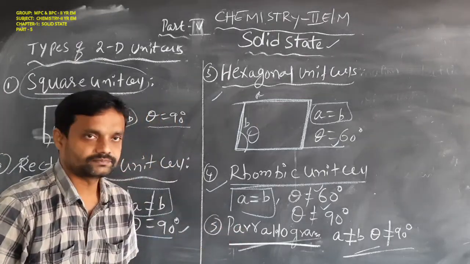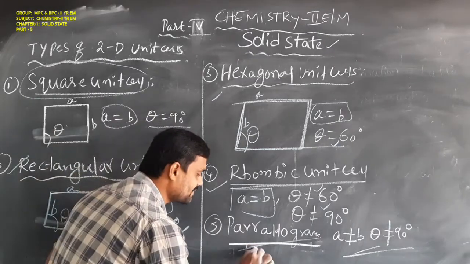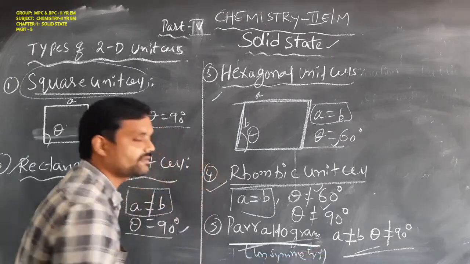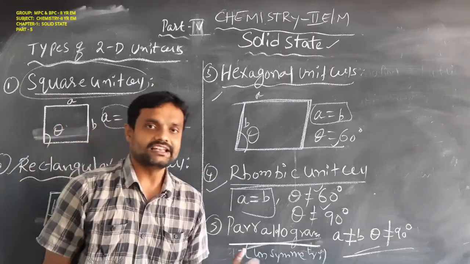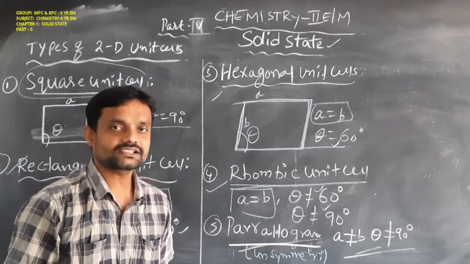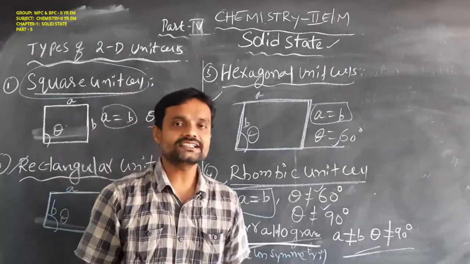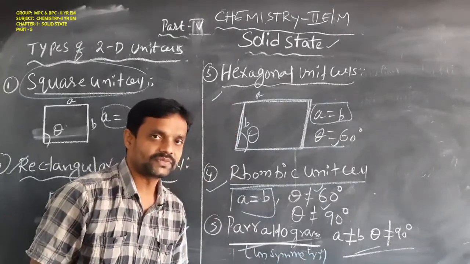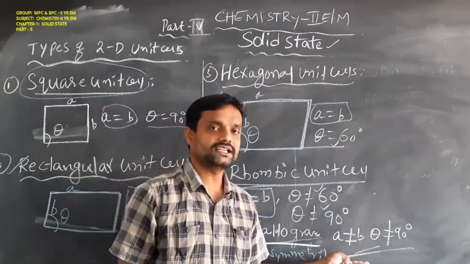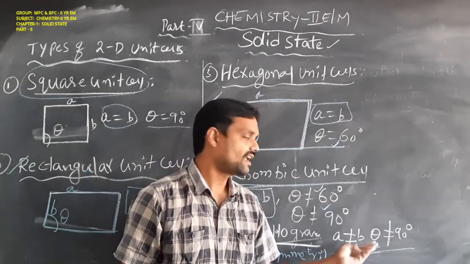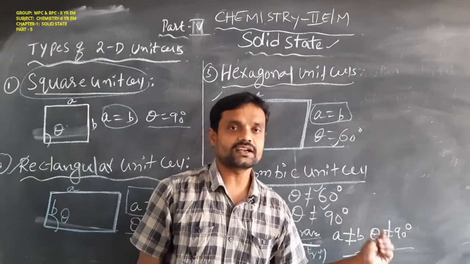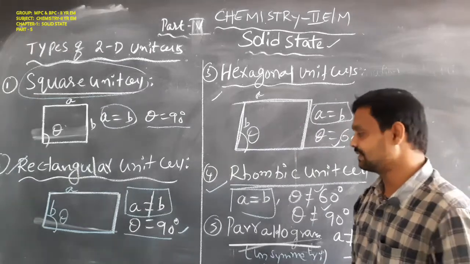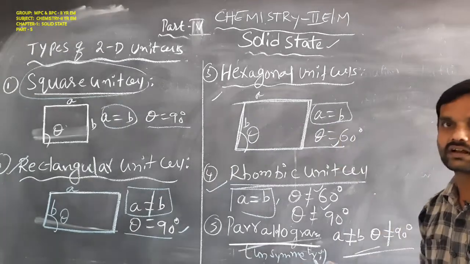Next, the parallelogram. This is the most unsymmetrical two-dimensional unit cell. The lengths are not equal to each other and the angle is also not equal to 90 degrees. So a and b lengths are not equal and the angle theta is not equal to 90 degrees. That type of two-dimensional unit cell is called a parallelogram.